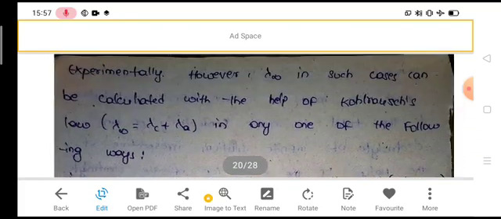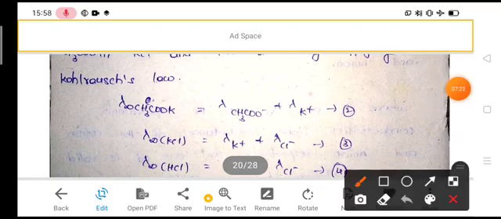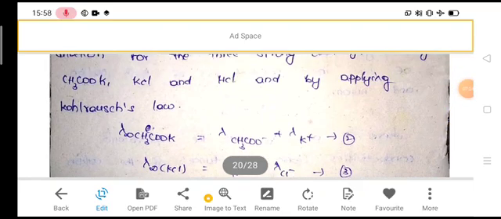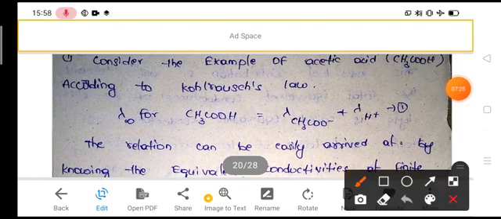The equation for acetic acid is taken as number 1.